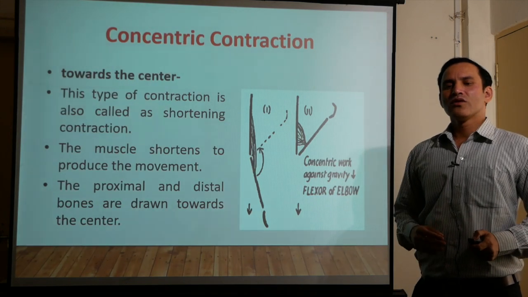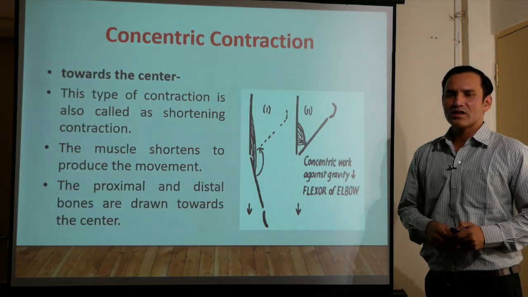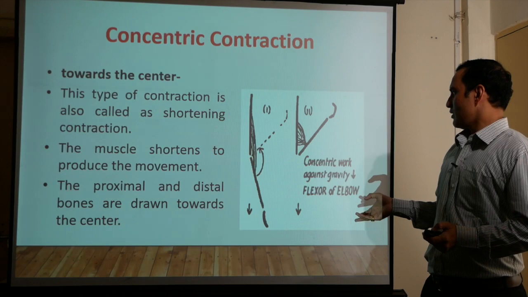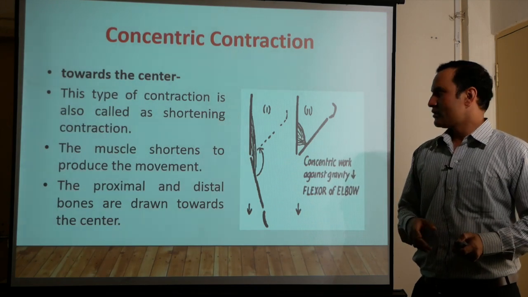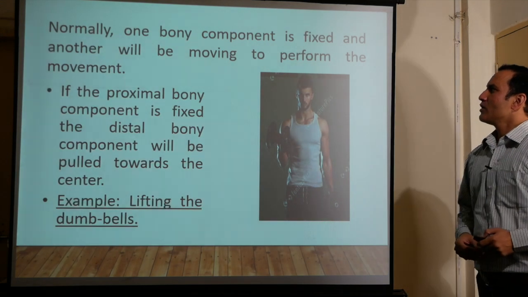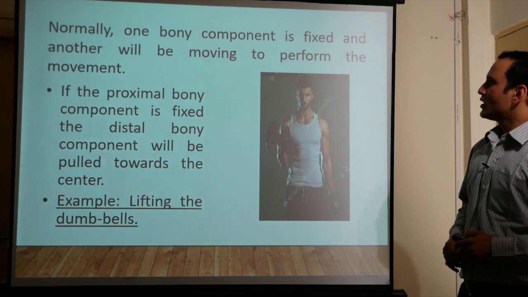In which contraction? Concentric contraction. So what is concentric contraction? The movement is happening towards the center and the muscle length is getting shortened. Normally one bony component is fixed and another will be moving to perform the movement.